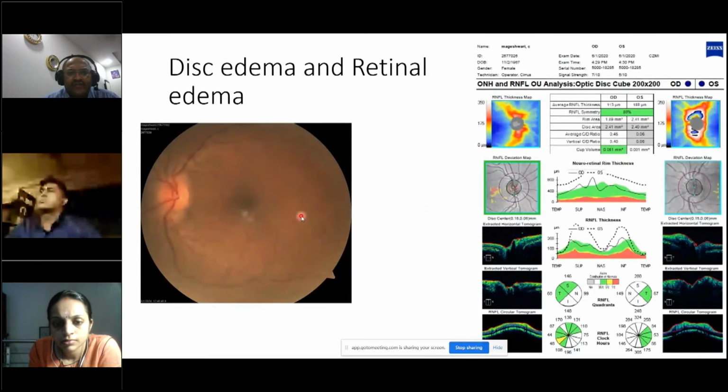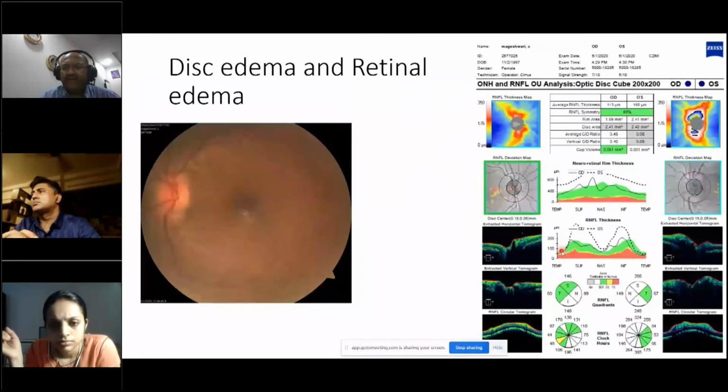Disc edema. So this is a patient of VKH who was resolving, and once the disc edema and the retinal edema were resolving, the OCT was done, and you can see that again you have supranormal values in the left eye. The dotted line represents the left eye, the continuous line represents the right eye. So the right eye you can take as the comparator in the normal, whereas in the left eye, the disc edema is quite severe, and the RNFL shows supranormal values with a lot of edema in the circular tomogram. So all this can, if you are not looking for it, if you have not examined the patient clinically, put you off guard.